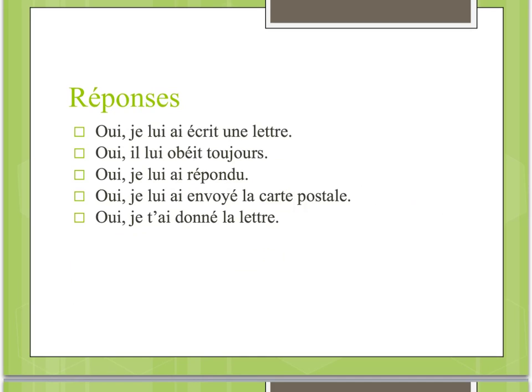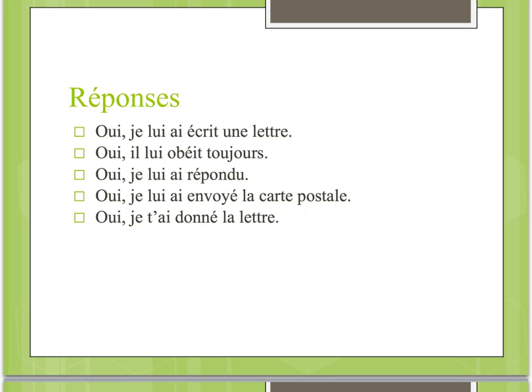Et numéro 5, tu m'as donné la lettre. This one's a little bit different. It already has an indirect object pronoun in it. Did you give me the letter? So all we have to do, just like we did with the direct objects, is replace me with te. So, oui, je t'ai donné la lettre.